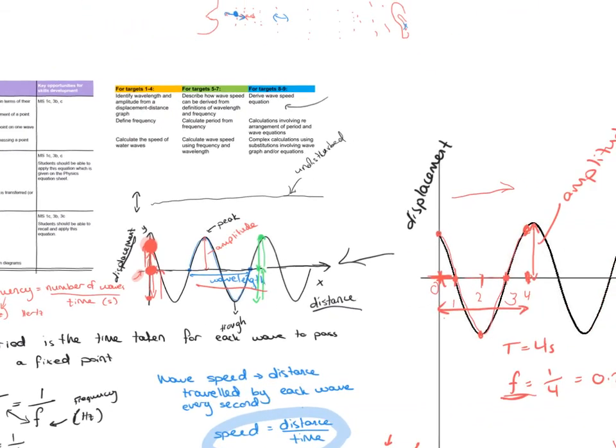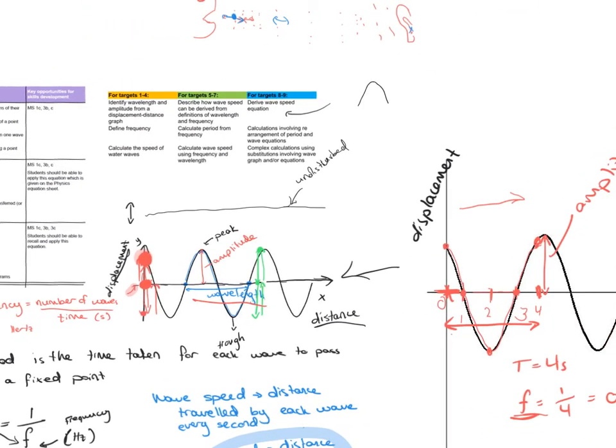So just to simplify this a bit, if this is the distance that the wave travels, and I have, for example, 8 waves passing that point per second, meaning I have a frequency of 8 Hertz, then I have 8 of these waves, which are, let's say, wavelengths of 2 meters. So if I have 8 of those waves passing a point in 1 second, that means I have 8 times